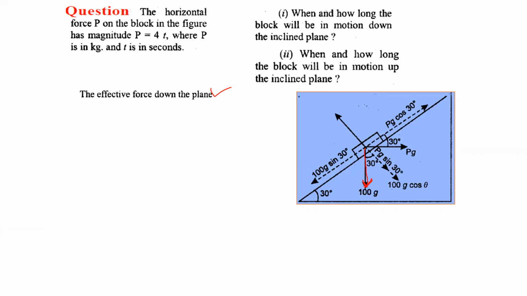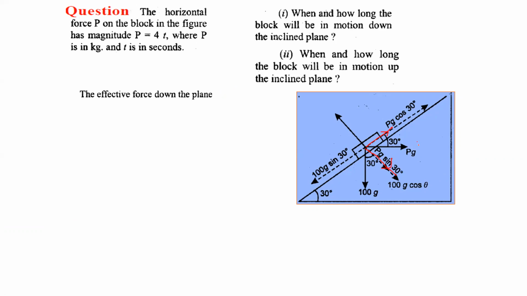If the weight of the particle is 100 g, then in the direction perpendicular to the plane, its component will be 100 g cos theta, and theta is 30 degrees, so you can use theta as 30 degrees here also, and along the plane it will be 100 g sin 30. In the video motion of a particle on an inclined plane, I have explained it in detail. Because this force is pg, which is a horizontal force, but the motion of the particle is along the plane, we also need to find both of its components.